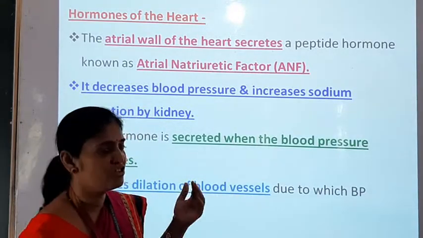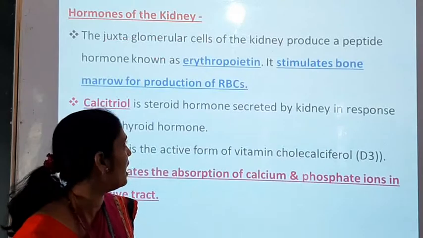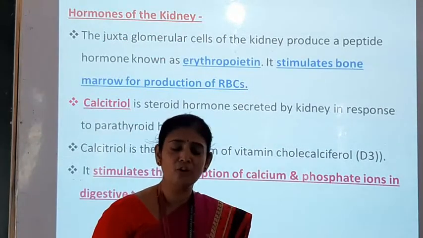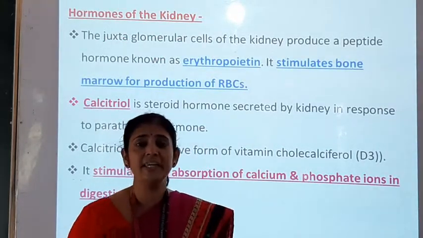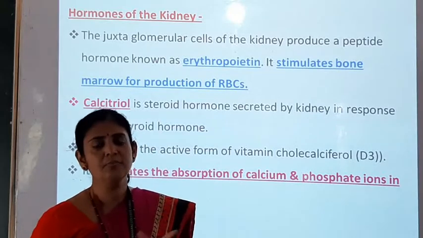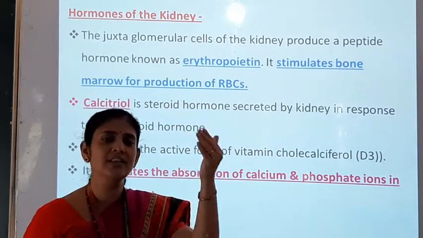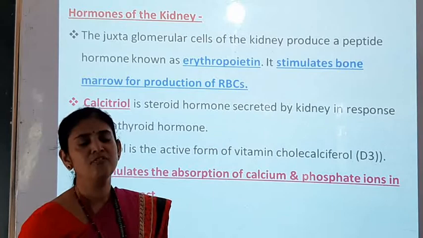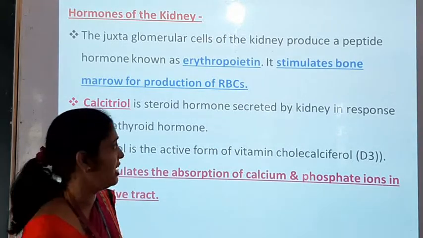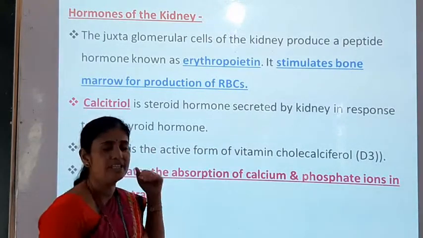So this is the small point related to hormones of the heart. Now there are different hormones which are secreted by the kidney. Some information we have studied in the excretion chapter, remaining information we have to study in this point. There are different hormones which are secreted by this kidney.